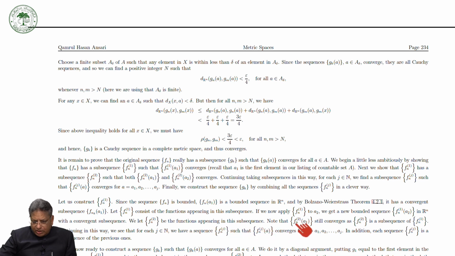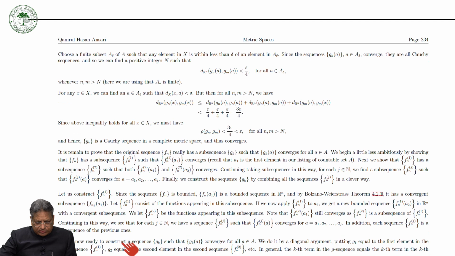Note that F_{n2}(a1) still converges as F_{n2} is a subsequence of F_{n1}. Continuing in this way, we see that for each natural number j, we have a subsequence F_{nj} such that F_{nj}(a) converges for all a equal to a1, a2, ..., aj. In addition, each sequence F_{nj} is a subsequence of the previous sequence.